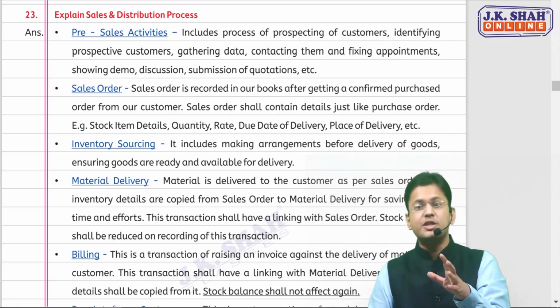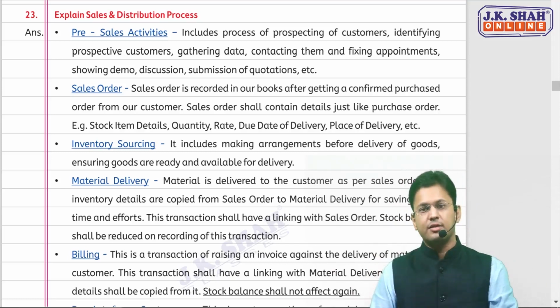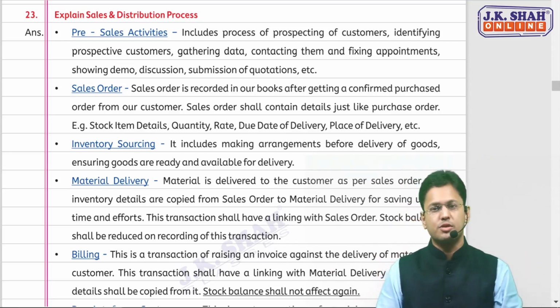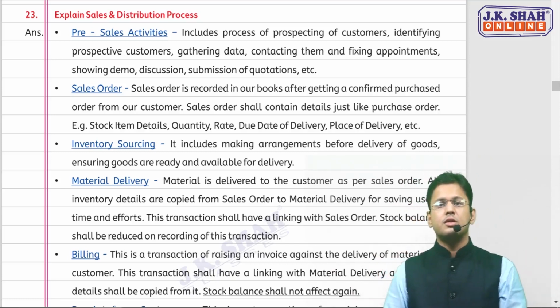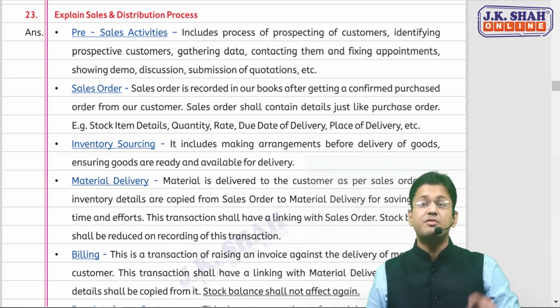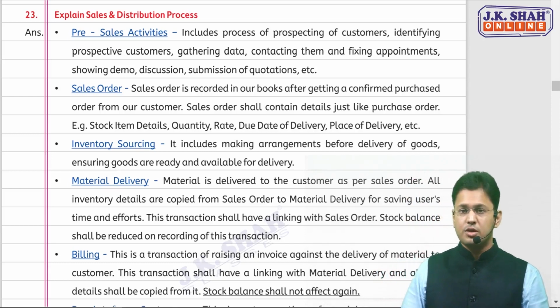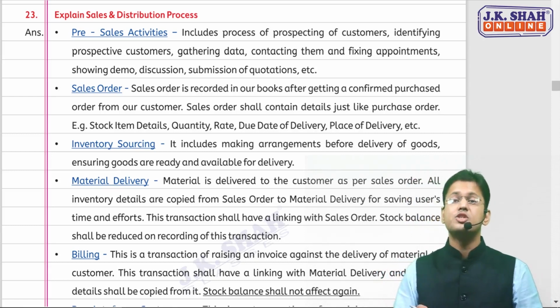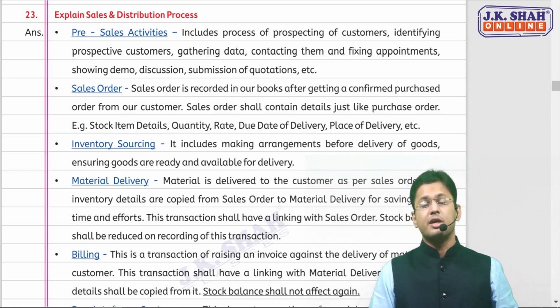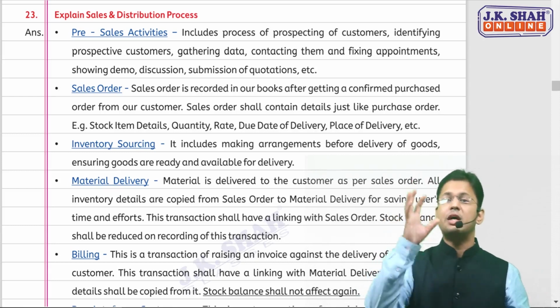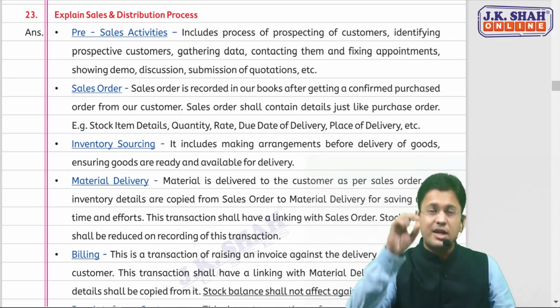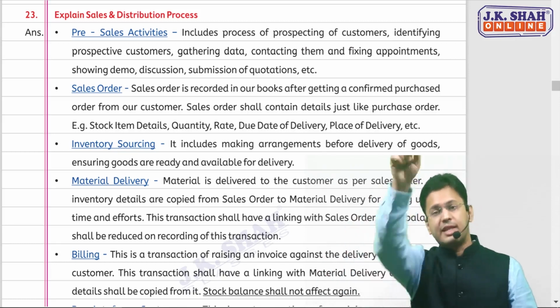If the question comes, write the order to cash cycle, which we discussed in the primary process, then that answer is fine. But if the question says, write the sales and distribution process, and that too under the sales and distribution module in the ERP, from the angle of ERP, then the answer would be a bit different, and this would be the answer.